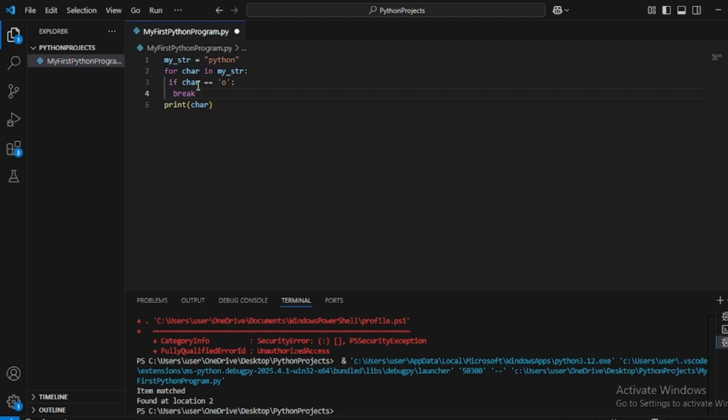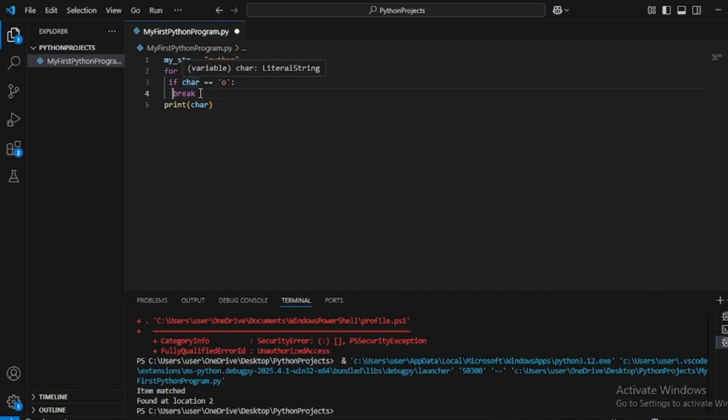Now first char will point to p, so p is not equal to O, so break will not happen. Now char will point to y. y is not equal to O, so break will not occur. Now char will point to t, so t is not equal to O, so break will not occur. Now char points to h, h is not equal to O, so break will not happen. Now char points to O, so char is equal to O and the condition is satisfied.